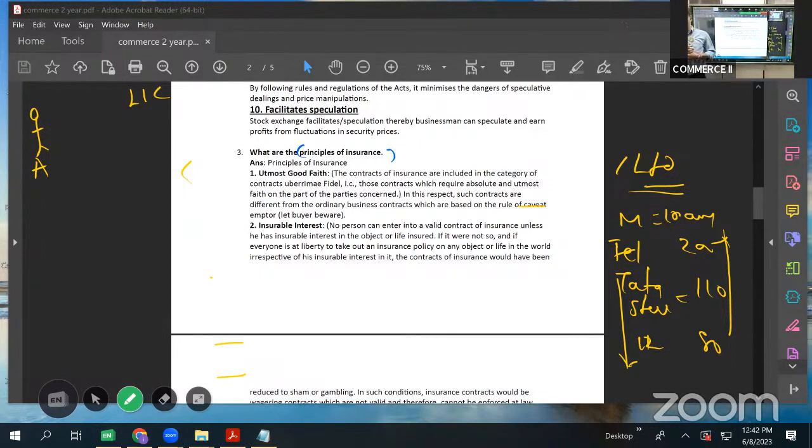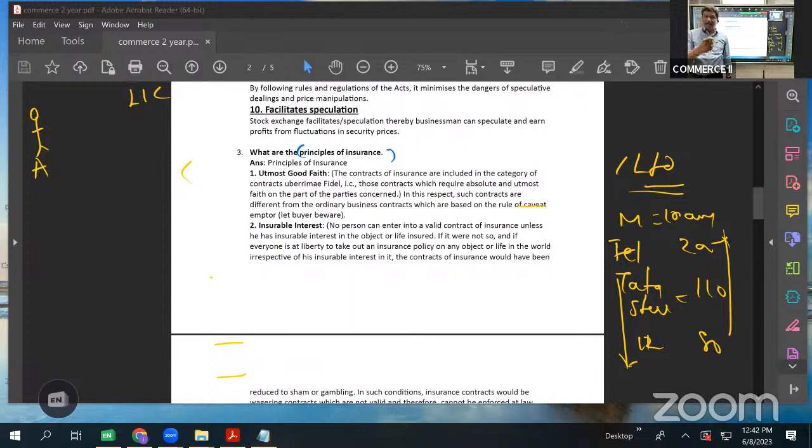Suppose I am taking an insurance policy, and if I do smoke, let us say I smoke. So in the form, I should mention, if I am a smoker, I should say yes. But I am trying to hide that. And I said, I am not a smoker if I mention that in the form. And as we all know, those who smoke are prone to lung cancer. And because of lung cancer, I died.